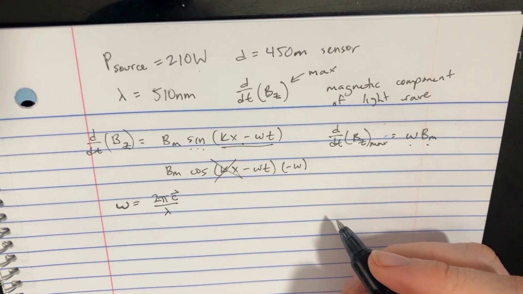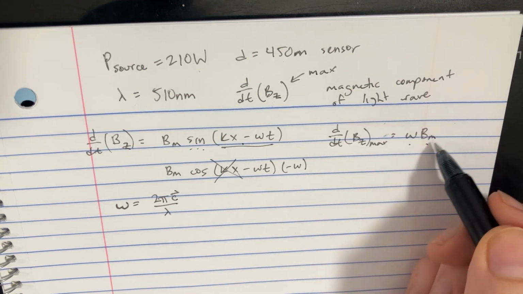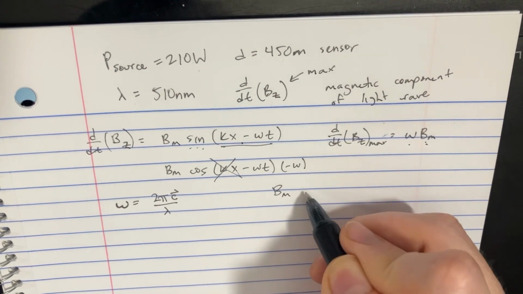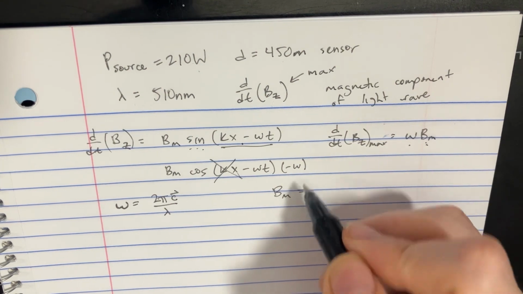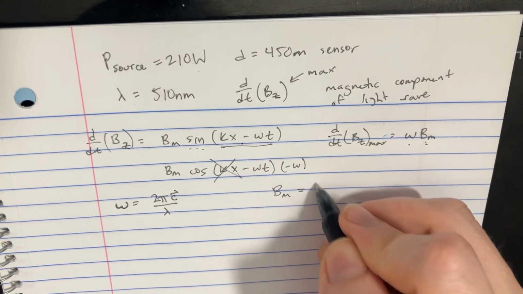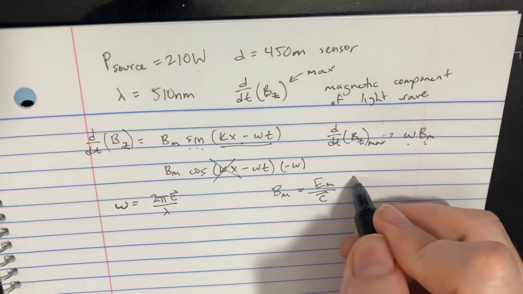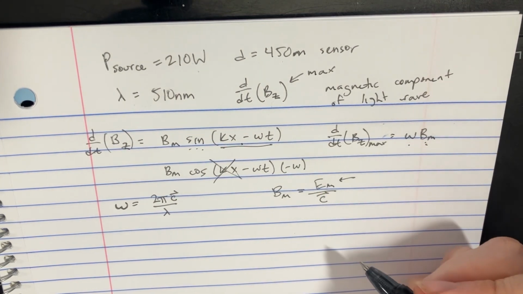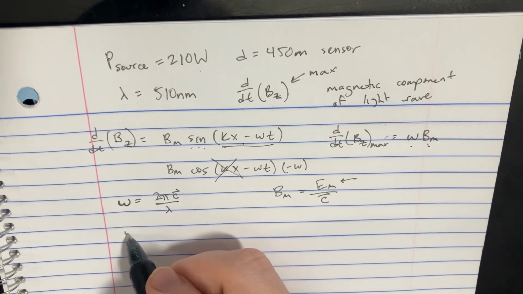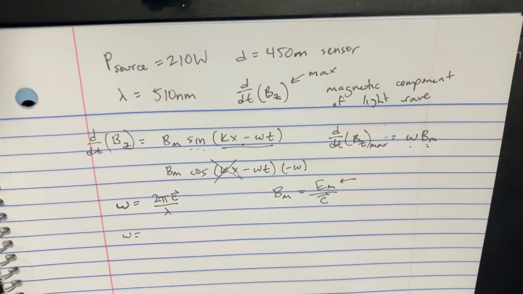That should be part of our little equation sheet. And for the B max, we have this other thing that we could say would be the E max divided by the speed of light. So I suppose we have to find E max, and we could find this pretty easily.